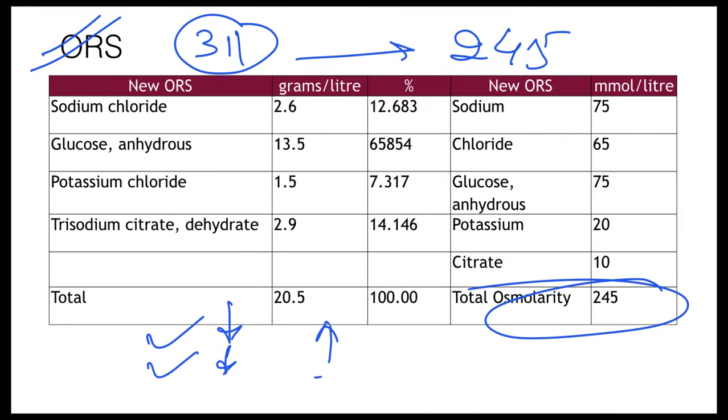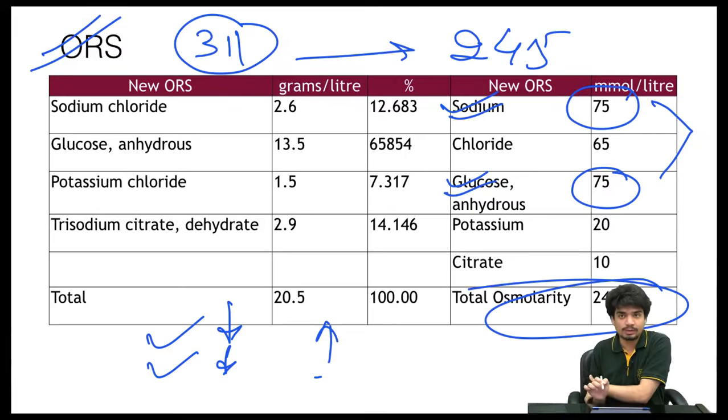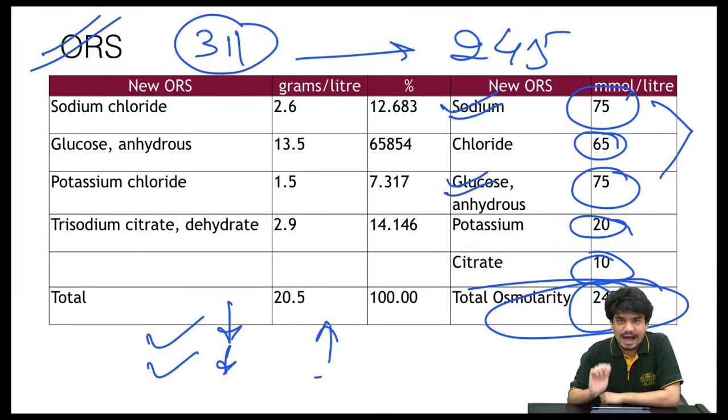So a new low osmolality ORS was prescribed, and one of the cornerstones of this new low osmolality ORS was that sodium and glucose were in equal osmoles. So sodium also had 75 millimoles per liter, and glucose also had 75 millimoles per liter. The total osmolality was 245, chloride was 65, potassium was 20, and citrate was 10. These numbers are actually very, very important for you.